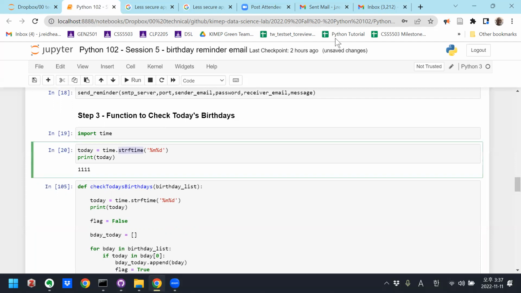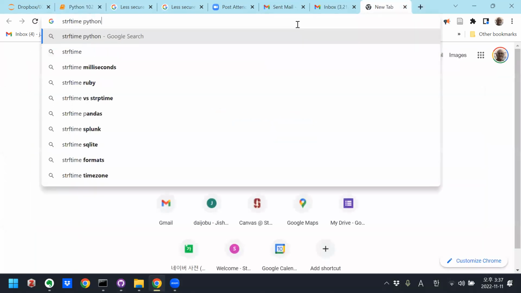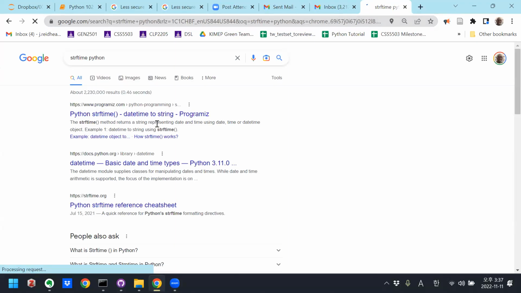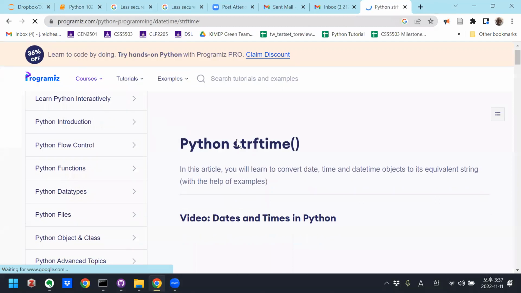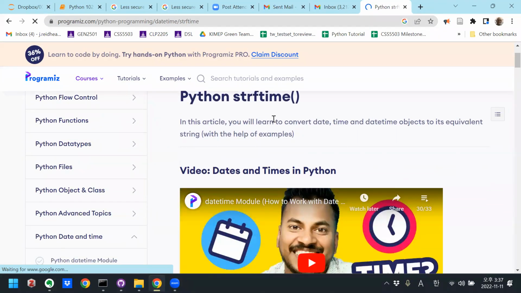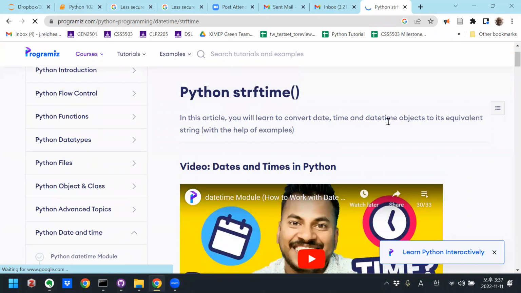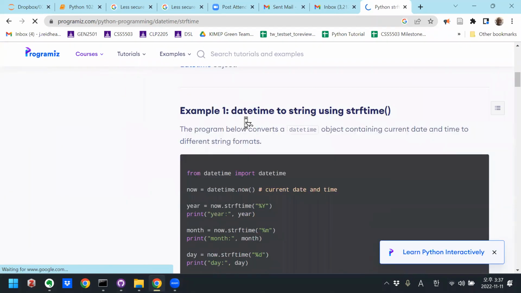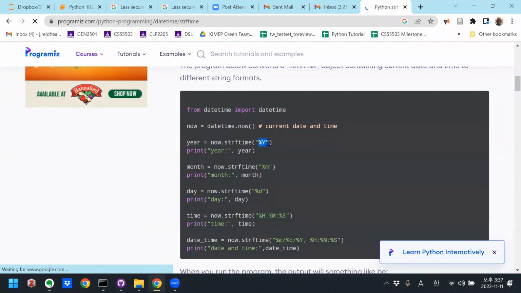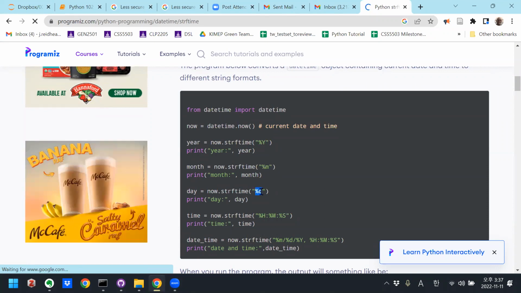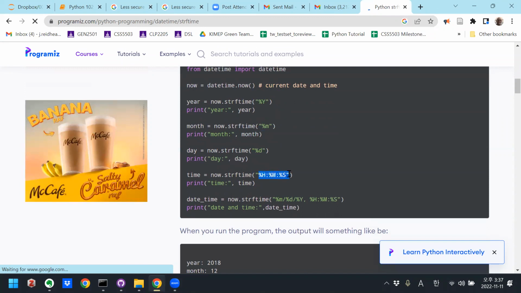So let's look at this function and see what some of our options are. Python strftime helps you convert date and time objects to a string. You can use things like %Y, which will just give you the year, lowercase %m, which gives you the month, and %d, which gives you the day. If you write %H colon %M, it'll actually interject colons.